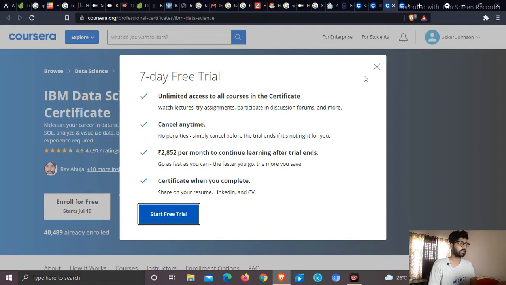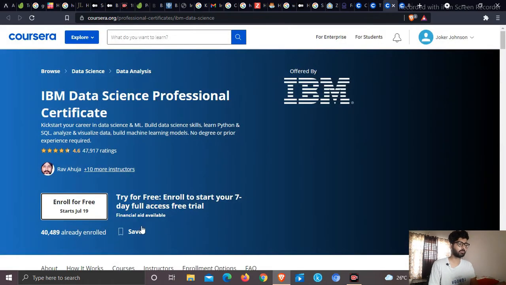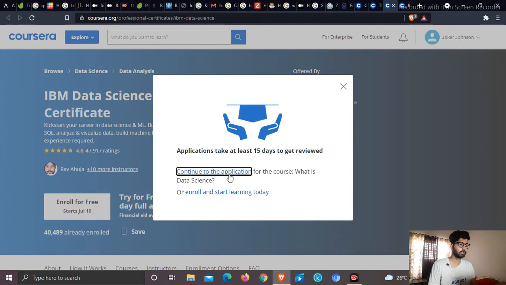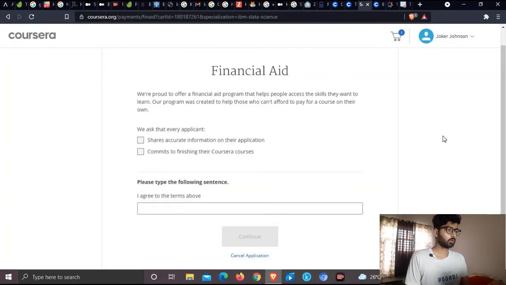But what if you don't want to pay? Then click on financial aid available, and continue to the application. So we reached the page of financial aid. Read this carefully and accept it. We ask that everyone shares accurate information on their application and commits to finish their Coursera courses. A lot of people get the course but don't complete it. That's why they ask you to commit that you will complete this course. Copy this and say: I agree to the terms above.